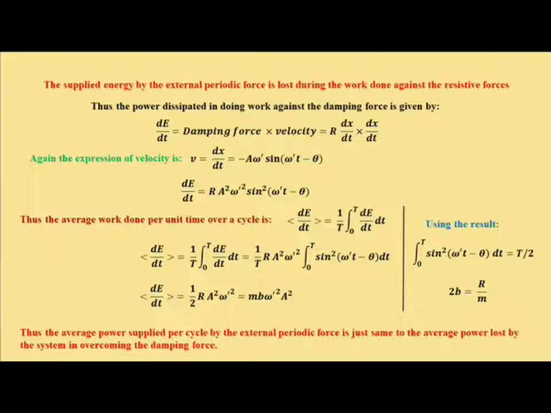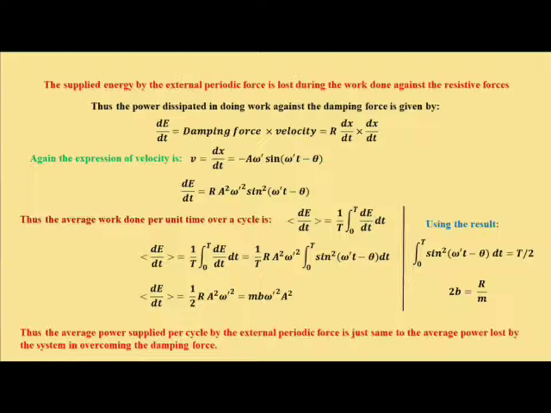We are also familiar with this integration, which we solved in the case of damped harmonic motion, and we know the value of the integral from 0 to T of sin square (omega prime t minus theta) dt is T by 2. If we put the limits there, it is capital T by 2, and T cancels out, so we obtain dE/dt equals half R a square omega prime square.